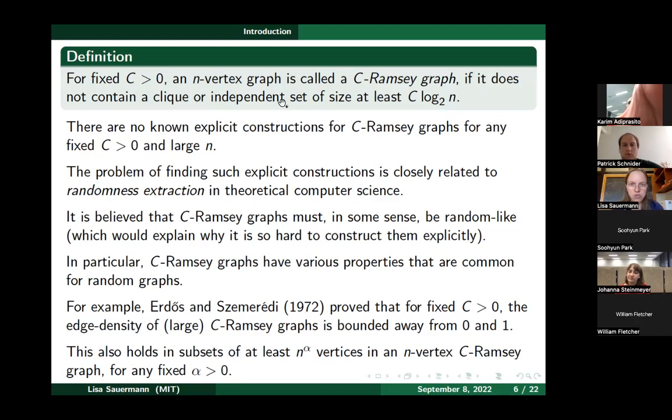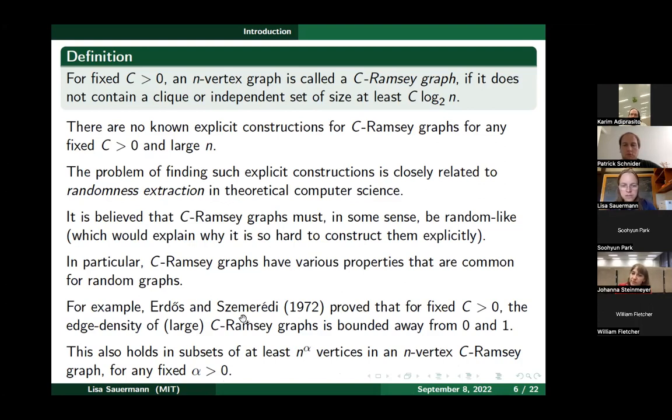So you find that just basically tautologically from the definition. So basically, if you pass to an induced subgraph which is not too small, so say at least n to the alpha vertices for some fixed alpha, you again get a Ramsey graph with a slightly different parameter C. And so that means you can then apply the theorem to this induced subgraph.